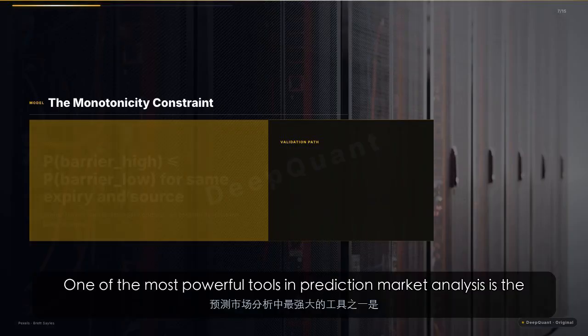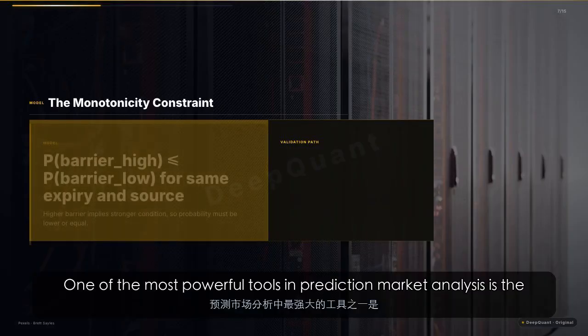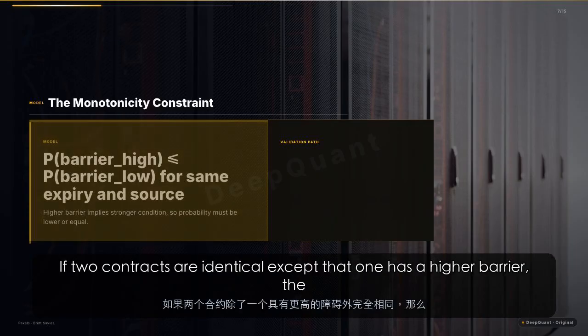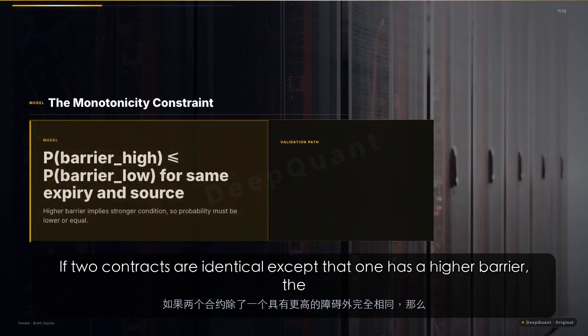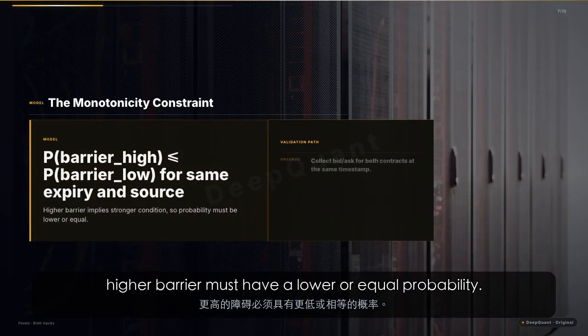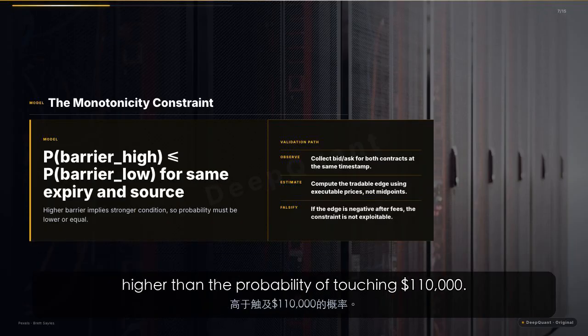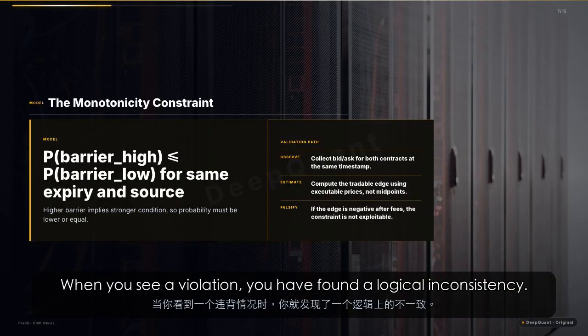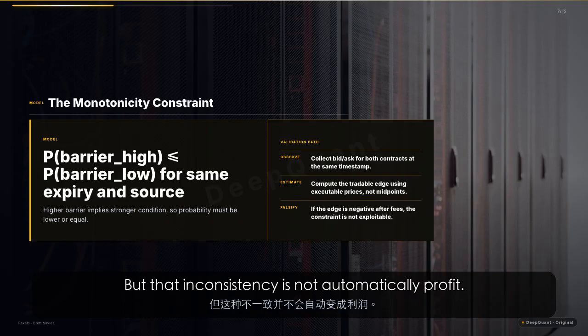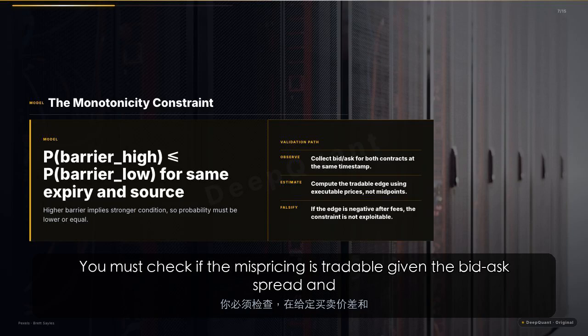One of the most powerful tools in prediction market analysis is the monotonicity constraint. If 2 contracts are identical except that one has a higher barrier, the higher barrier must have a lower or equal probability. For example, the probability of Bitcoin touching $120,000 should never be higher than the probability of touching $110,000. When you see a violation, you have found a logical inconsistency. But that inconsistency is not automatically profit. You must check if the mispricing is tradable given the bid-ask spread and depth.